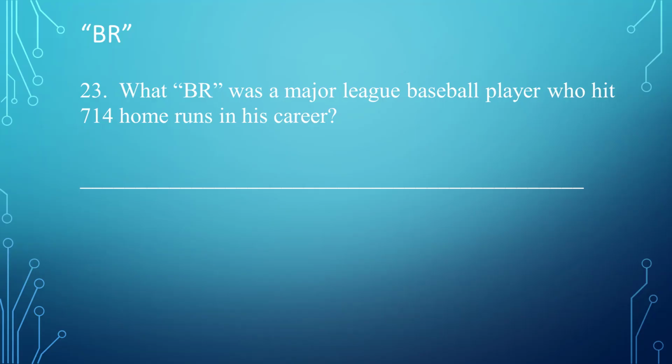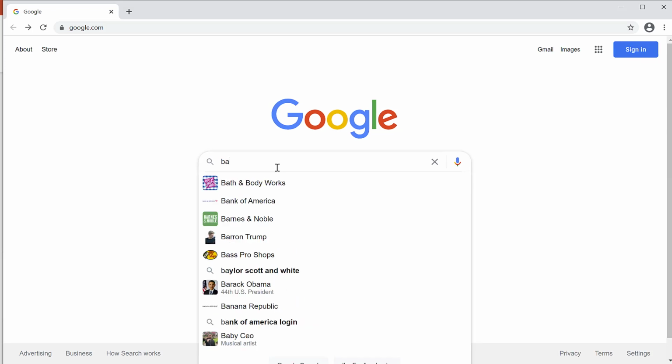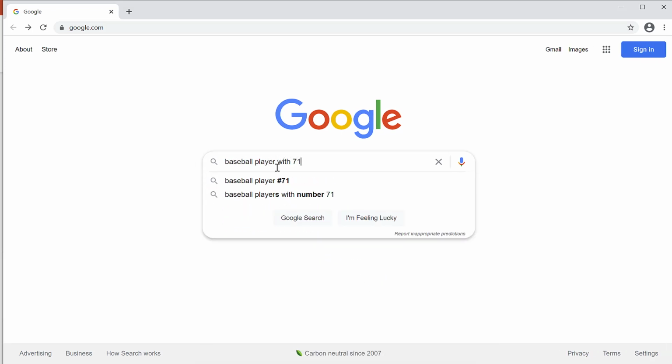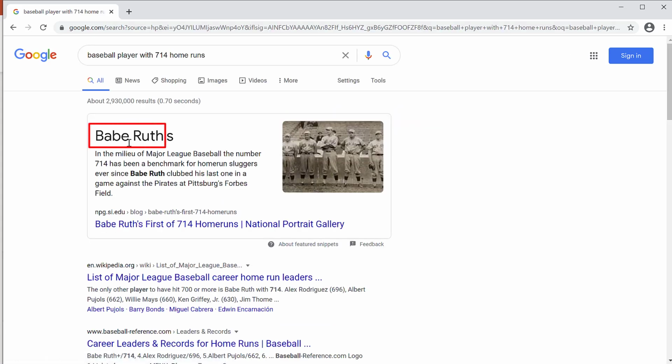Third question. What BR was a Major League Baseball player who hit 714 home runs in his career? I will Google baseball player with 714 home runs. The answer is Babe Ruth.